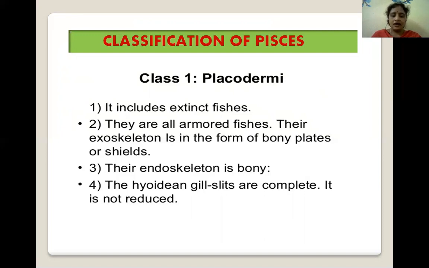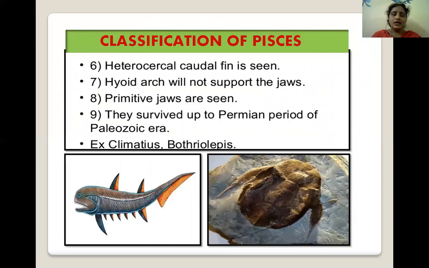The hyoidean gill slits are complete, not reduced. Next, a heterocercal caudal fin is seen in these placoderms. The hyoid arch will not support the jaws. The primitive jaws are seen in these